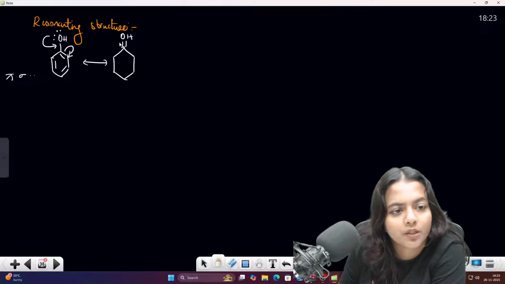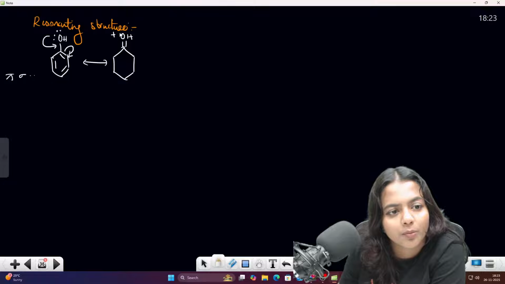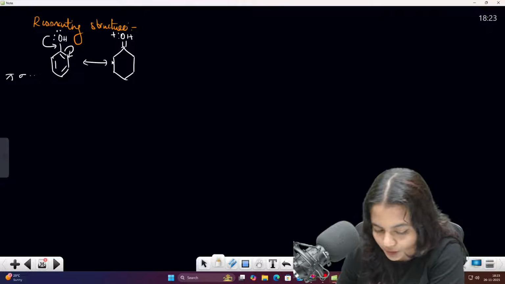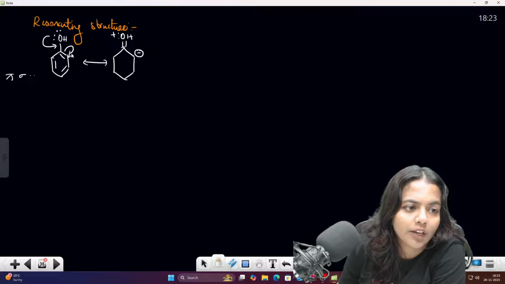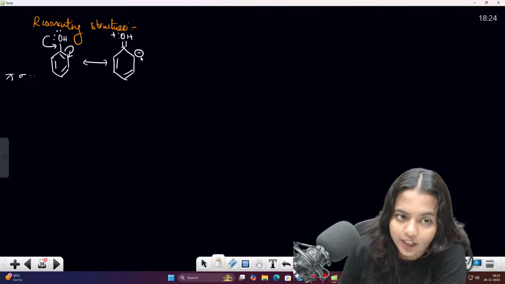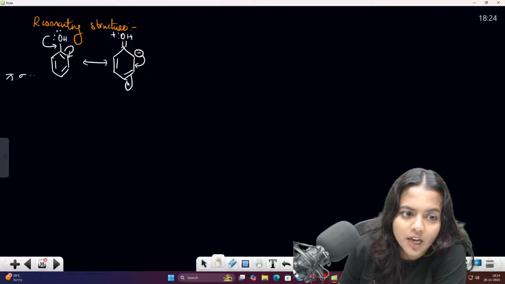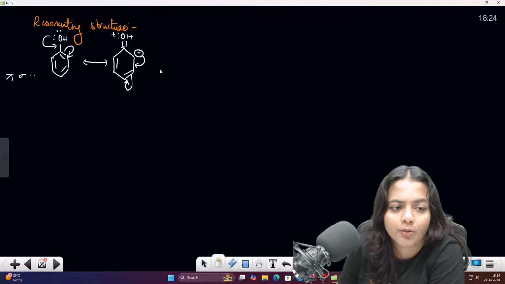So what will be happening? This will be having a double bond. This got a positive charge because it has the vacant orbital, right? Now the electrons will be shifting. This will be having the negative charge. So now that particular negative charge will be shifting here. This particular double bond will be shifting to this particular carbon.